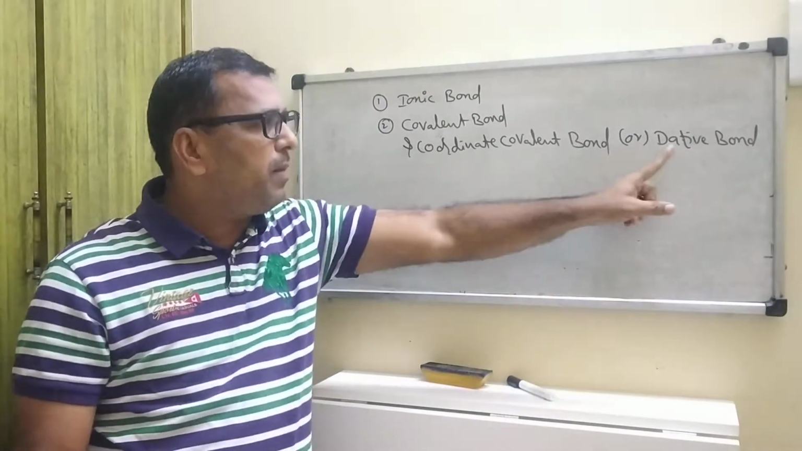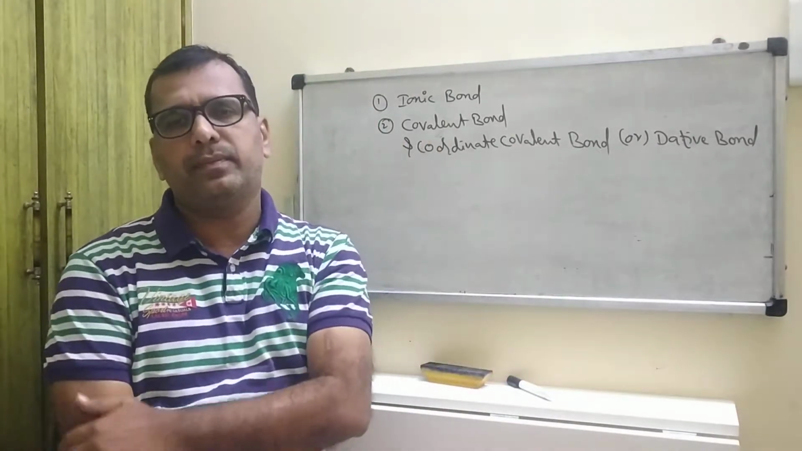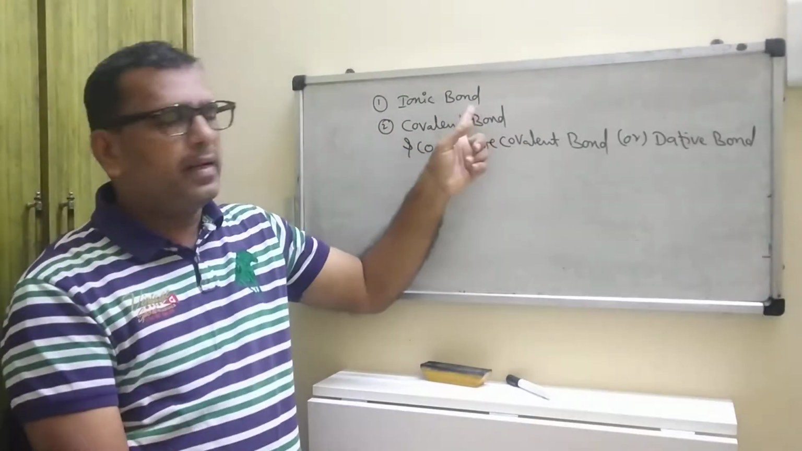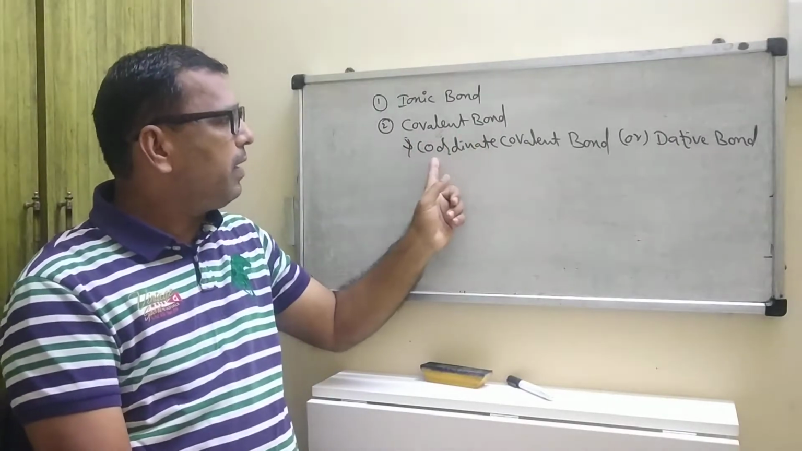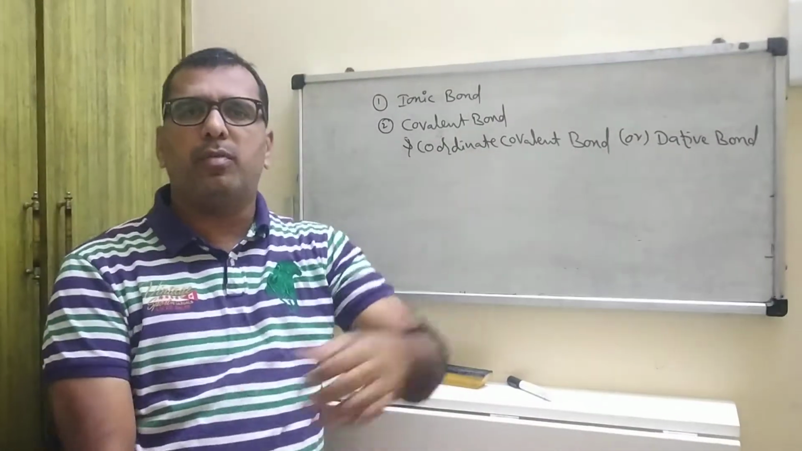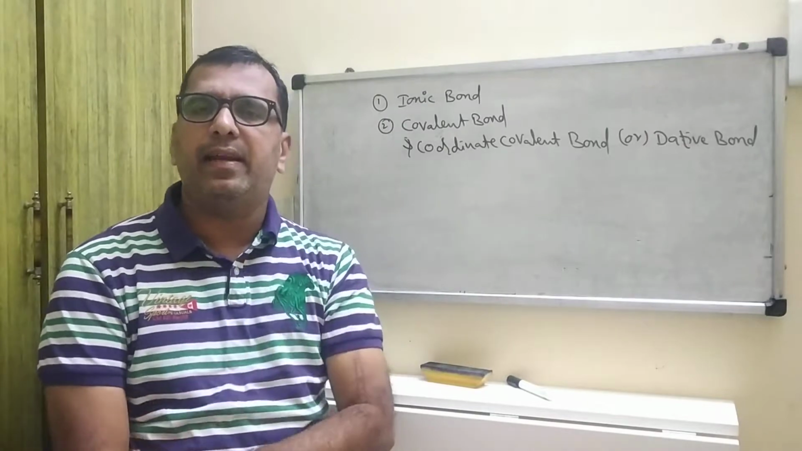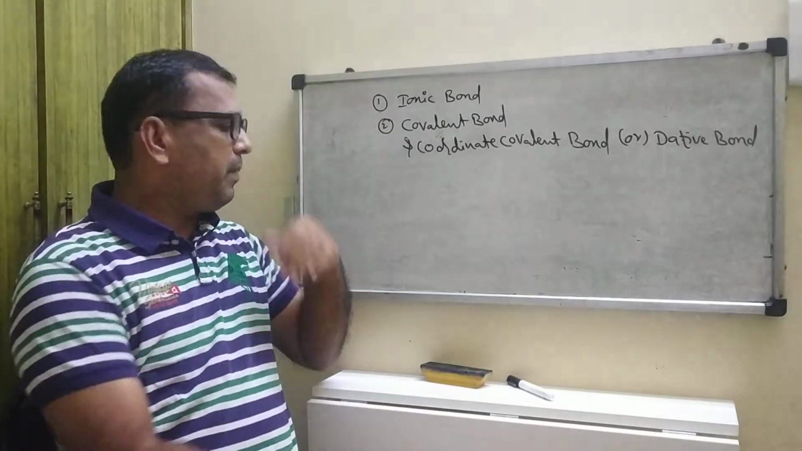This coordinate covalent bond is also known as dative bond. Number one, ionic bond. Number two, covalent bond and coordinate covalent bond or dative bond. Now, we'll go through ionic bond in detail.